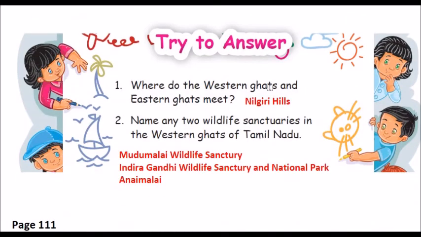Question number 1. Where do the Western Ghats and the Eastern Ghats meet? Answer is Nilgiri Hills. Question number 2. Name any two wildlife sanctuaries in the Western Ghats of Tamil Nadu. The answer is Mudumalai Wildlife Sanctuary, Indira Gandhi Wildlife Sanctuary and National Park in Anaimalai.